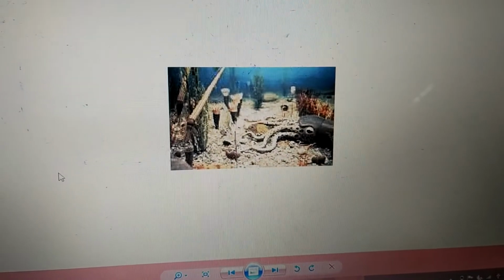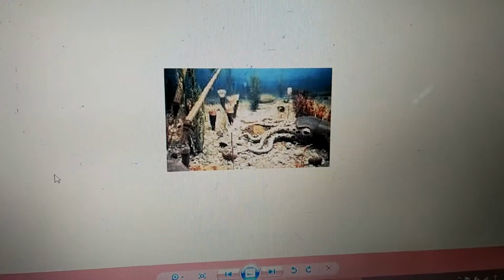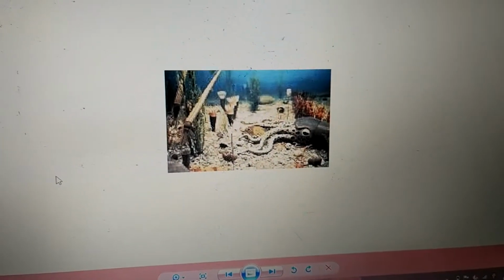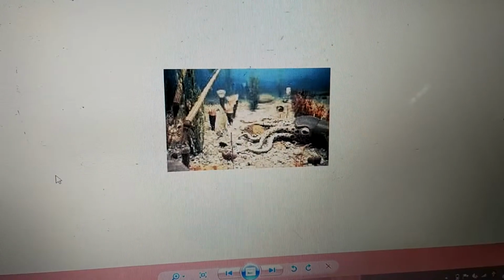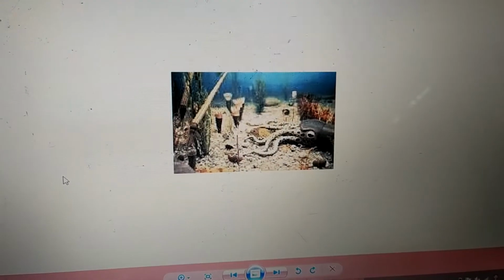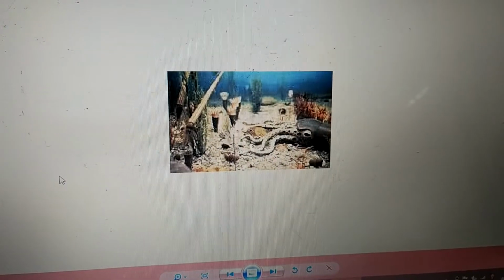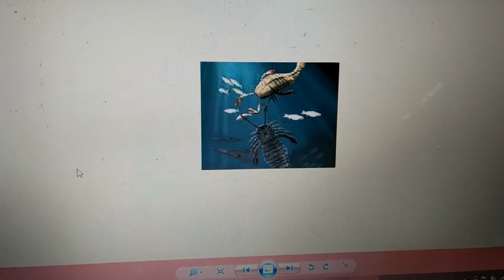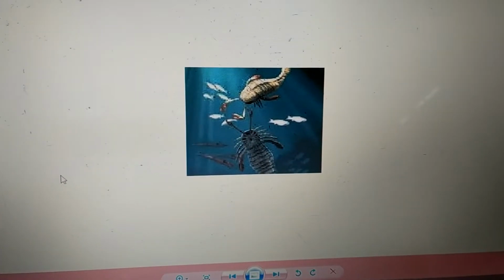Now the plants shifted from water to the land. So the plant reached the fresh water also. Marine plants were abundant.